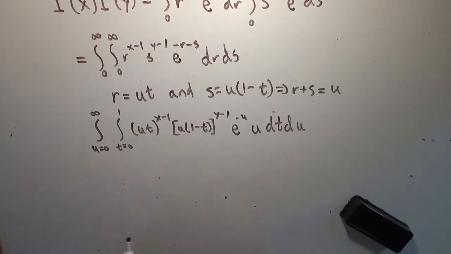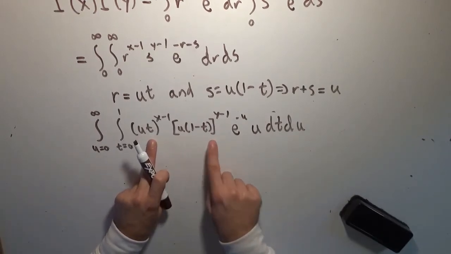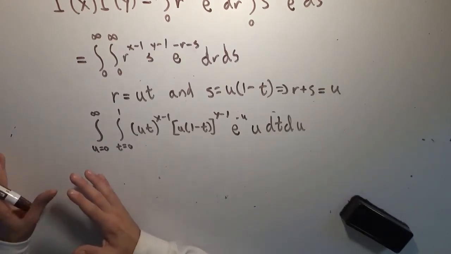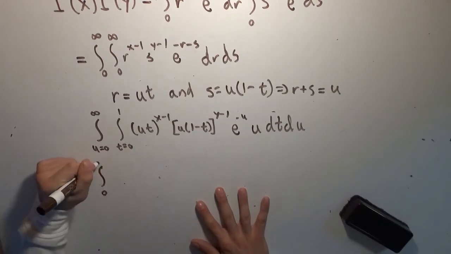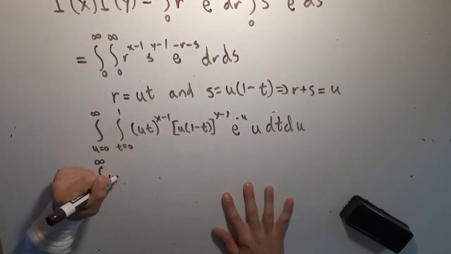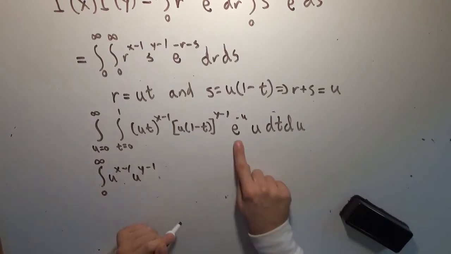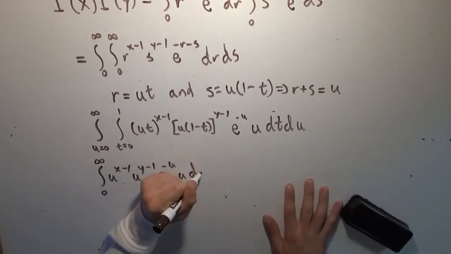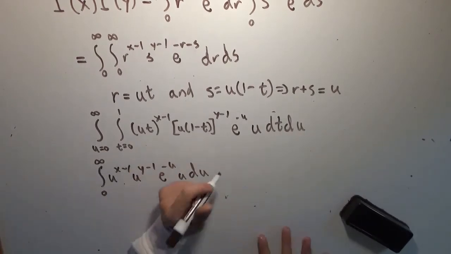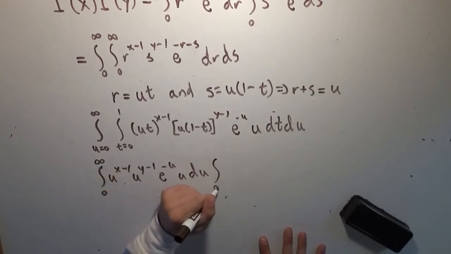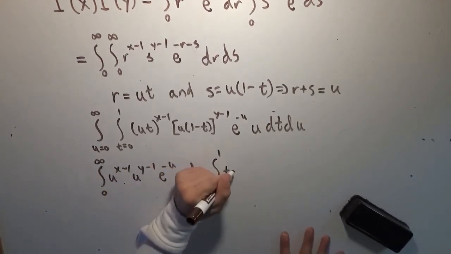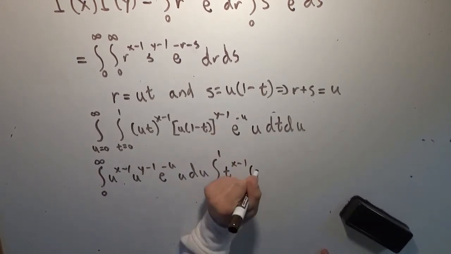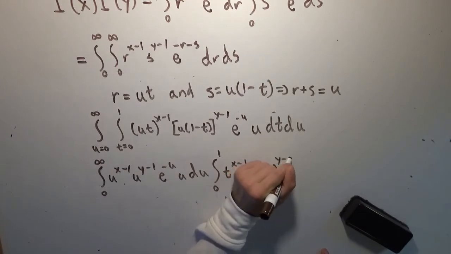So now I'm going to do separation of variables, because you'll find that everything involving u and t are strictly separate from each other in their products. So I'm going to take all the u stuff and bring it out to the front. So we have the integral from 0 to infinity of u to the x minus 1 times u to the y minus 1 times e to the negative u times u du. So that's all the u stuff taken out. And now the integral involving only stuff with t goes from 0 to 1, and it's t to the x minus 1 times 1 minus t to the power of y minus 1 dt.